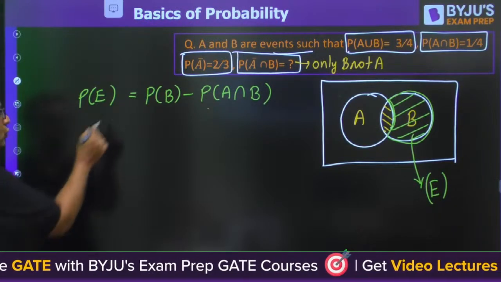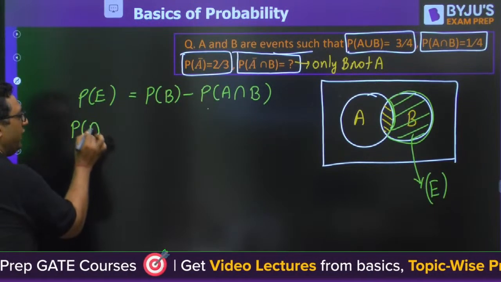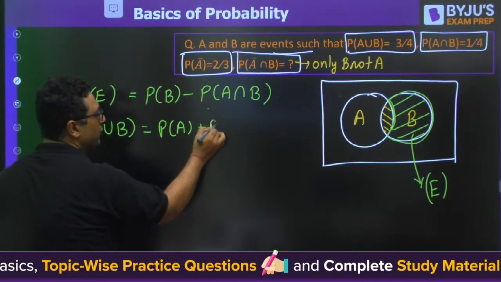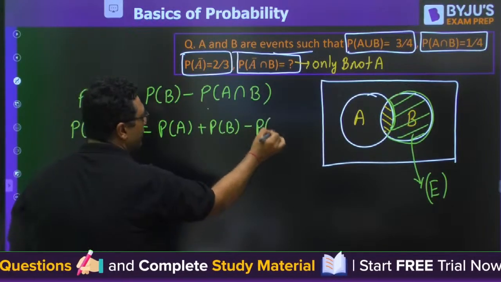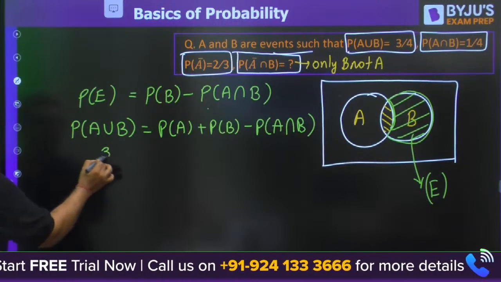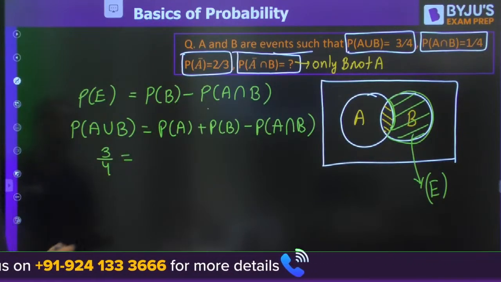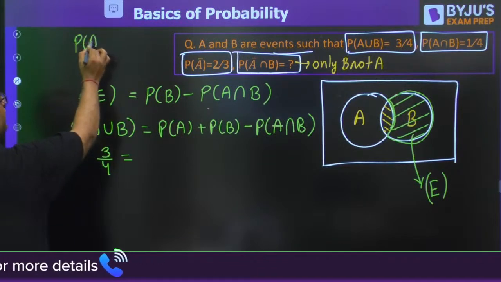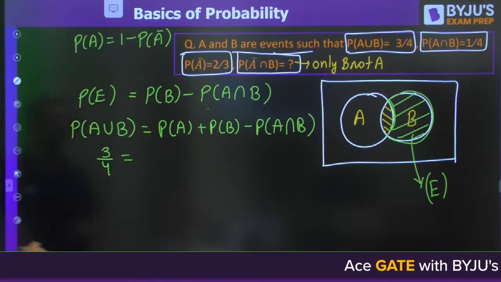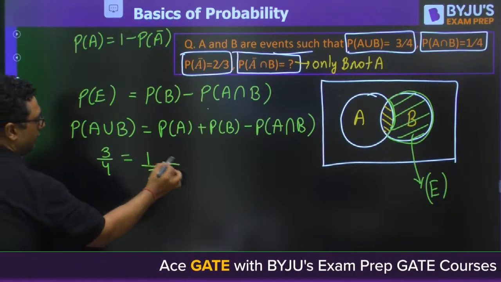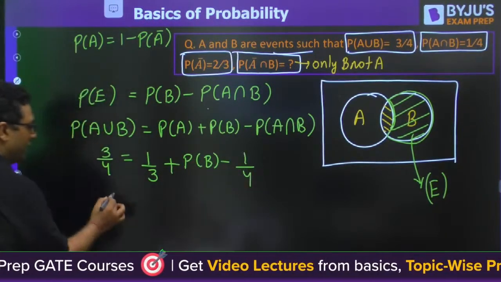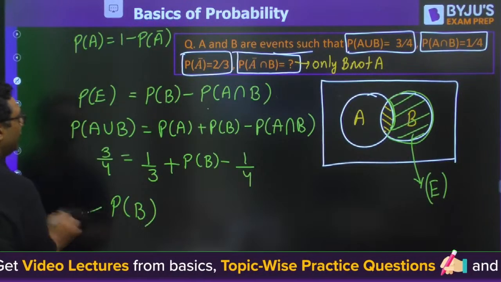So my dear, the probability of A union B is given as probability of A plus probability of B minus probability of A intersection B. Now probability of A union B is 3 by 4. Probability of A bar is given, so probability of A is 1 minus probability of A bar. So what is probability of A? 1 by 3. Plus probability of B minus 1 by 4. From here you will get probability of B. Put it here, get the answer.